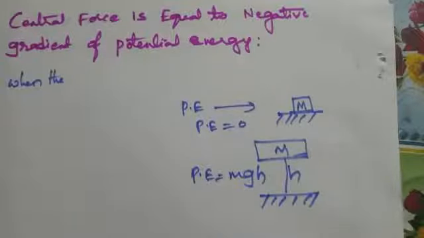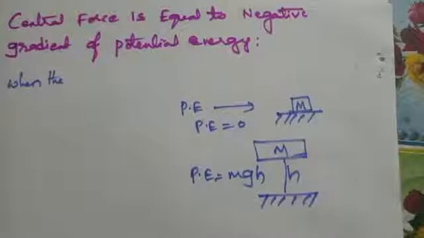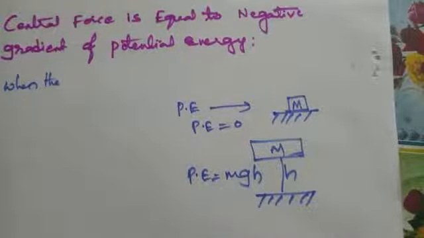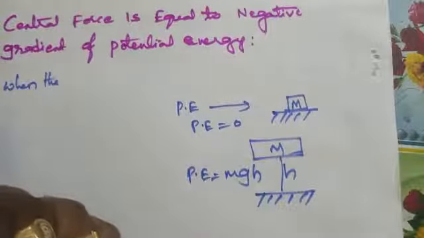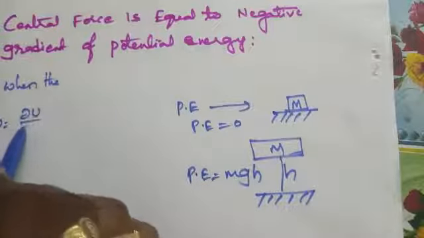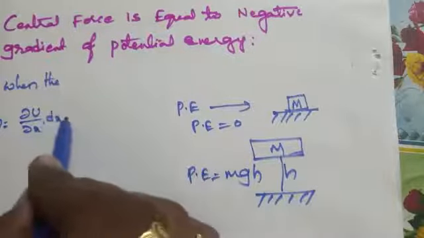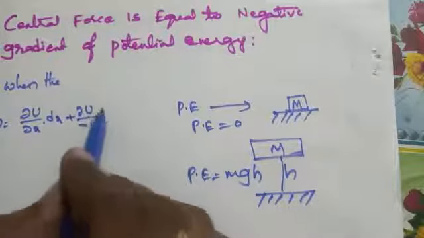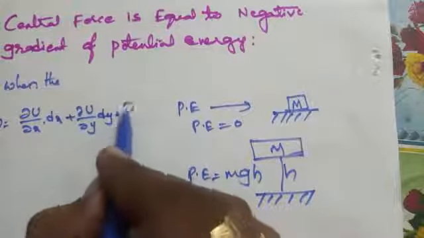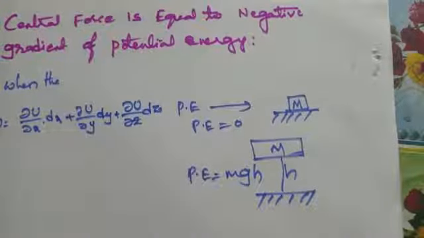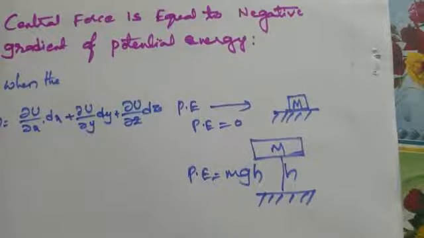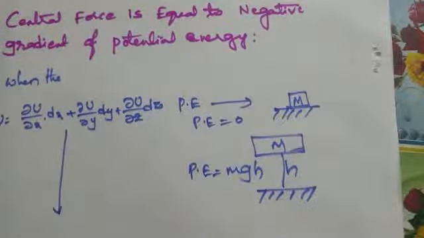Now, the potential energy function due to the central force field. The change in potential energy can be written as du equal to ∂u/∂x dx plus ∂u/∂y dy plus ∂u/∂z dz.